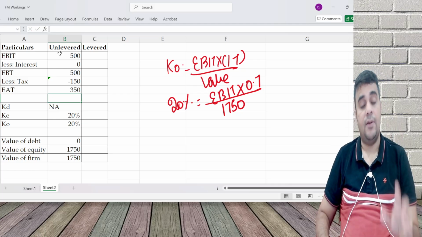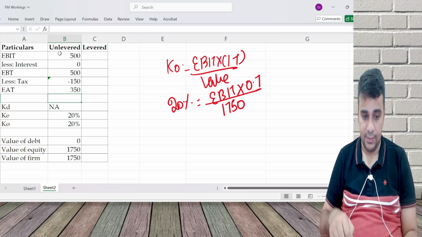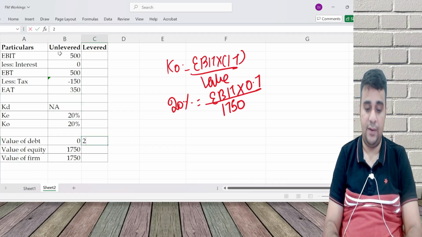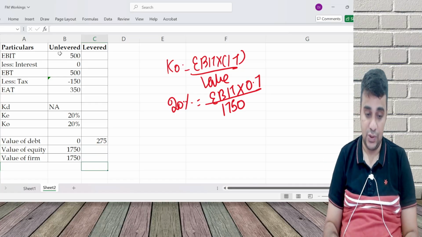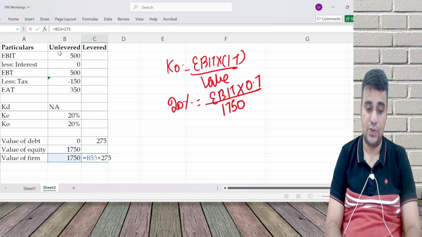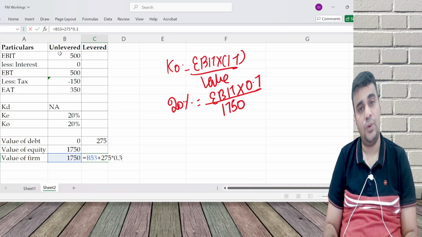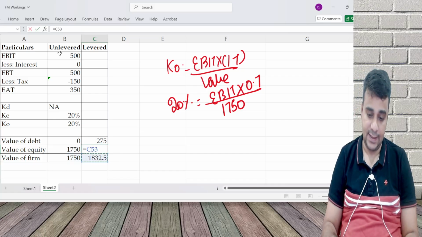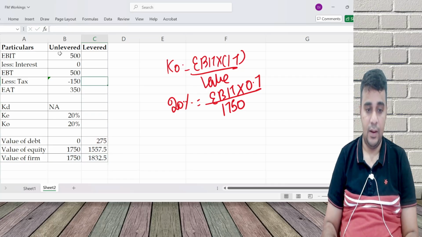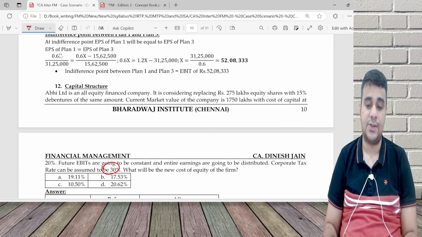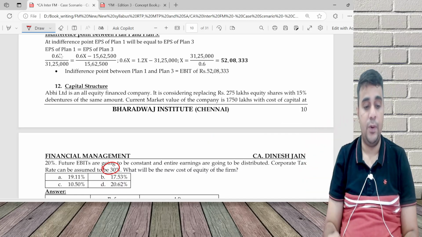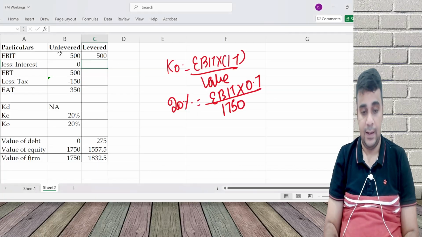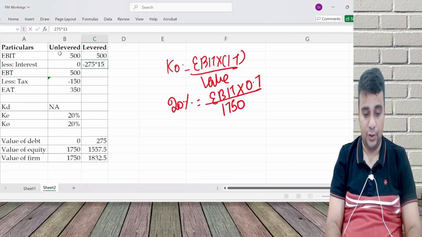Moment it becomes levered, value of levered firm is unlevered value plus debt of 275 into tax rate. In fact, very good question. This revises most of the concepts also. Equity is the balancing figure. EBIT continues to be 500. Now you have to pay interest on 275 lakh. The interest rate is given. It says it is considering replacing 275 equity share with 15% debenture. So 275 into 15%.